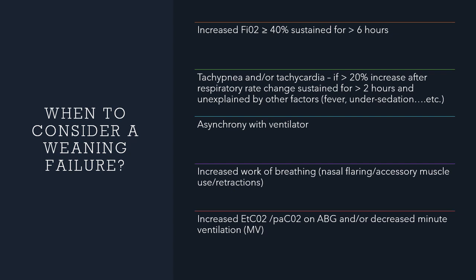When do you consider the weaning as a failure? See, suppose you are slowly reducing the settings every 2 to 4 hours or 4 to 8 hours. But suddenly the patient has an increased need for FiO2 of more than 40% which is sustained for more than 6 hours. Or the patient develops a tachypnea or a tachycardia more than 20% increase from baseline.